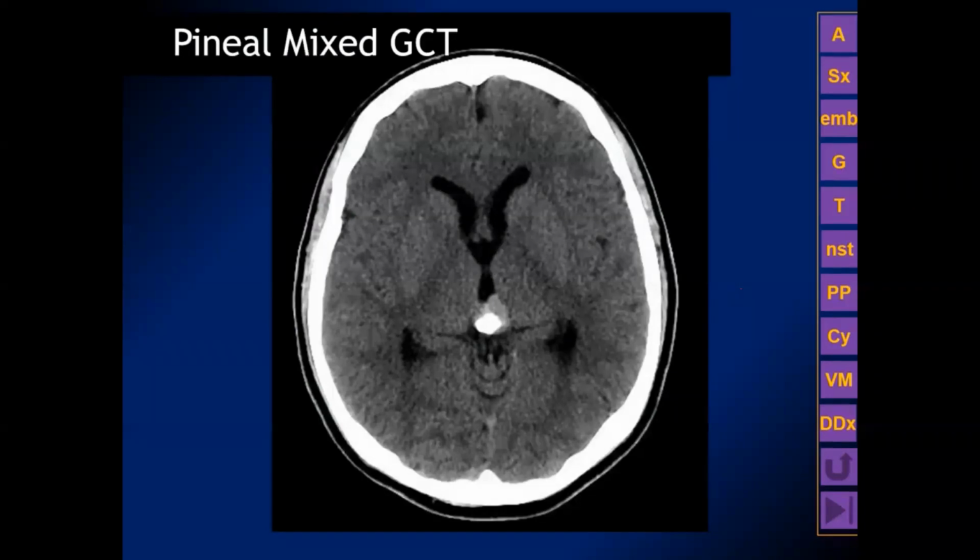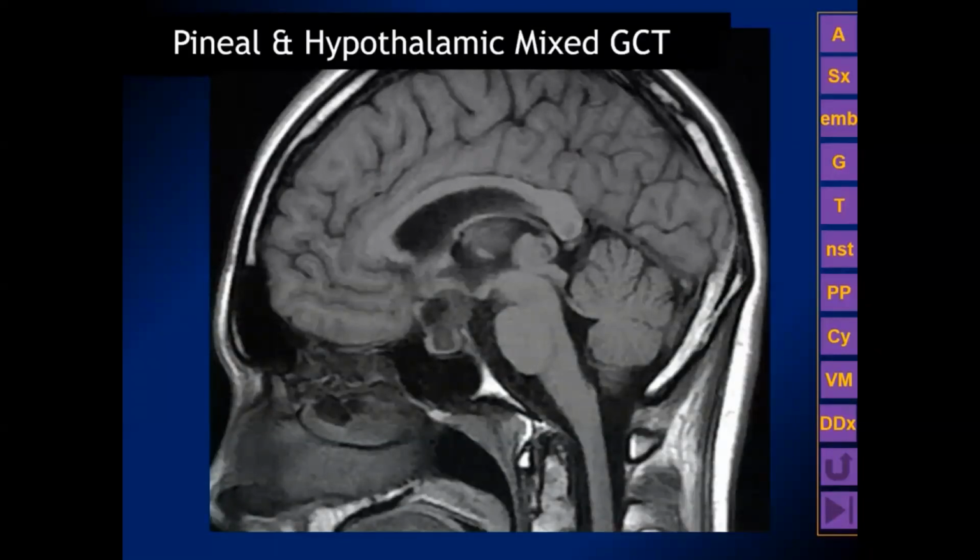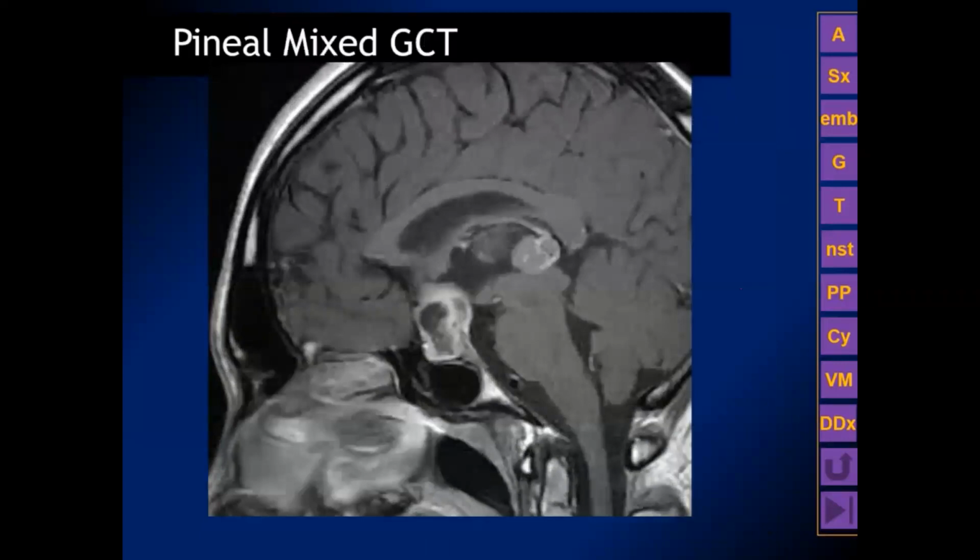Histologically, this was proven to be a pineal mixed germ cell tumor containing elements of seminoma with some additional germ cell subtypes. If we look at the sagittal MR, we can see that there is a component of the tumor in both the suprasellar cistern and in the area of the pineal gland in the quadrigeminal plate cistern. And again, both components show contrast enhancement. So this is a mixed germ cell tumor, not a teratoma, not a germinoma, but something that has a mixture of different kinds of germ cell tissue.